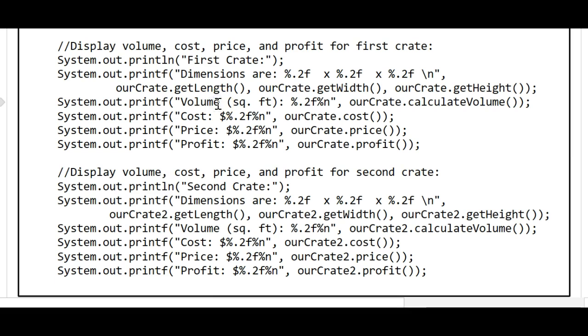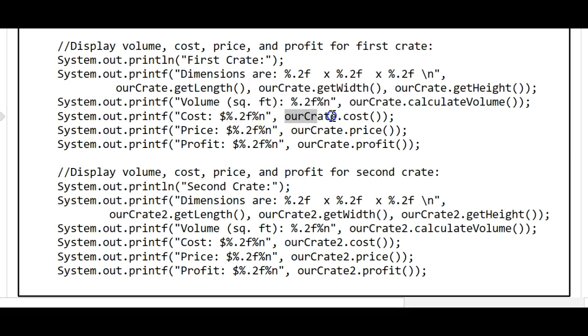And then let's print out the volume. So to print out the volume, we'll have a format specifier, %.2f, and so we'll print out the volume to 2 decimal places, and the volume will be calculated by calling rcrate.calculateVolume. The cost, let's also print out to 2 decimal places with this format specifier, %.2f.